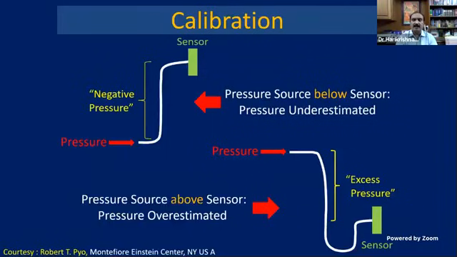When the source is above the sensor, or the sensor is below, you will get an excess pressure because of the weight of the fluid. So this is how you should calibrate it correctly. The three-way stopcock should be at the level of the phlebostatic axis, which is the fourth intercostal space mid-chest. So this is the point you should understand.